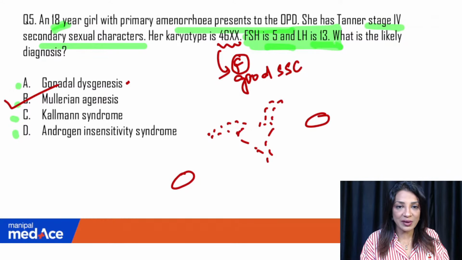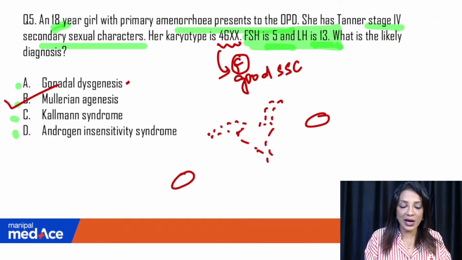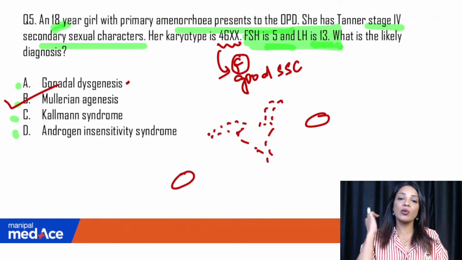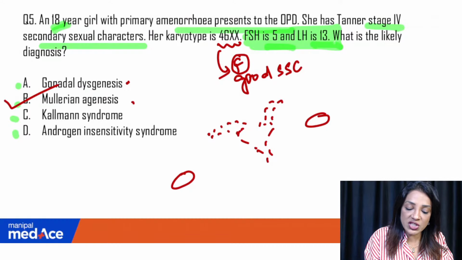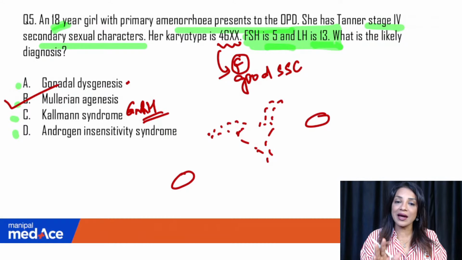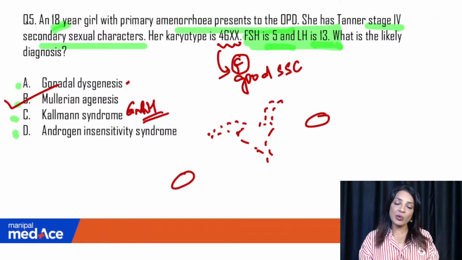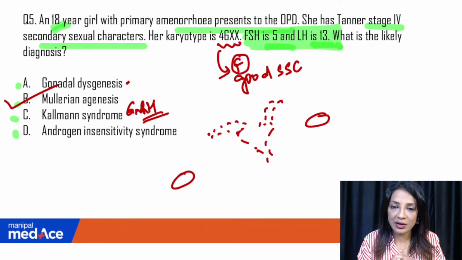Some of you had mentioned that probably in this question a blind vagina was also written, but I have not included that because I was not sure what kind of question came. But this itself is enough from the options, because gonadal dysgenesis will not give a good quality of breast. Coleman syndrome is GnRH deficiency, where the neurons coming from the hypothalamus which are carrying GnRH are absent. In that case, it will be a totally stunted patient. The pituitary will not be stimulated, the FSH-LH will not be there, the ovary will not be stimulated, so she will have a totally hypogonadotropic hypogonadism type of picture.